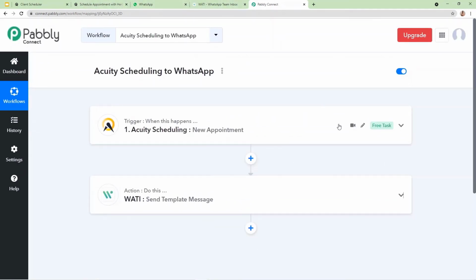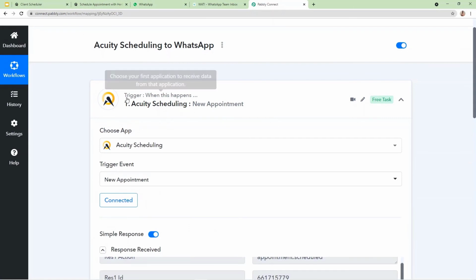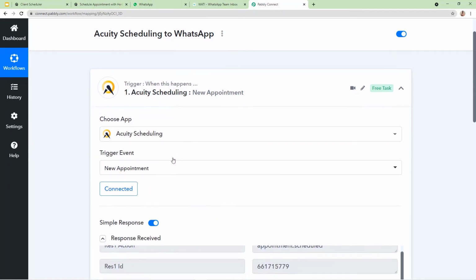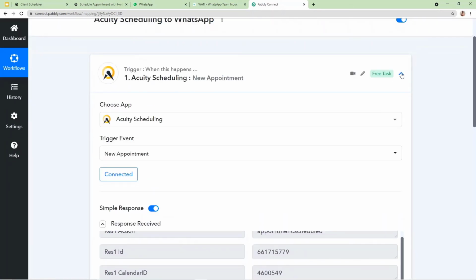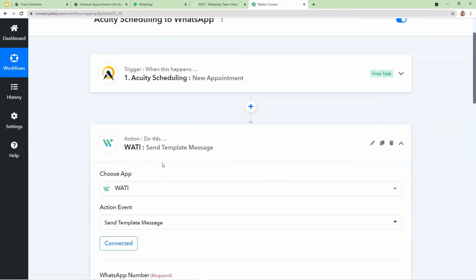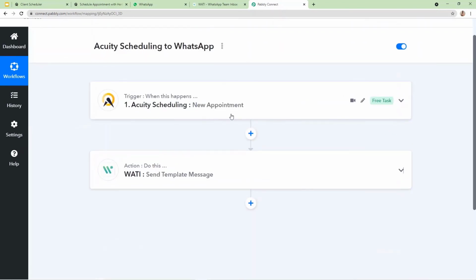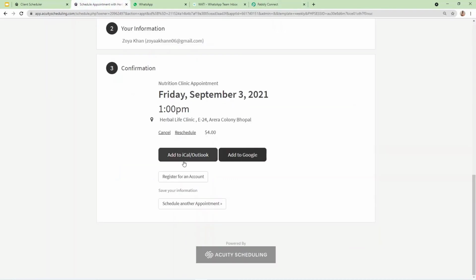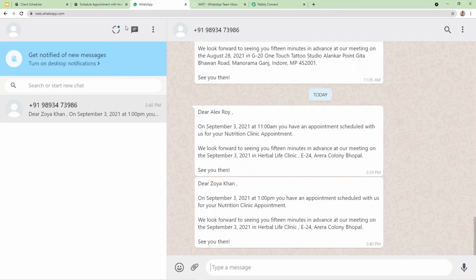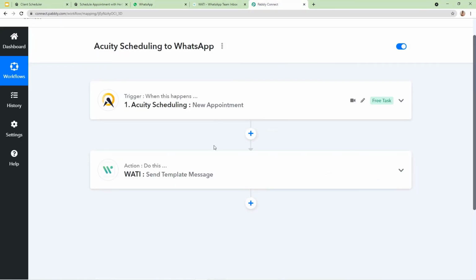So let's understand what we did. First, we integrated Acuity Scheduling with Pabbly Connect and captured all the data. In the second step, we connected the WhatsApp account with Pabbly Connect and mapped all the data. This is how we created this two-step workflow, and we witnessed that whenever I was booking an appointment for the client, the message was sent automatically on WhatsApp. So this is how automation works.